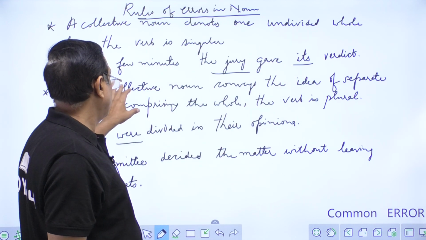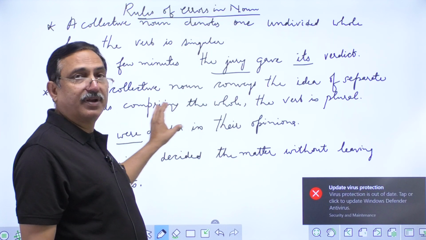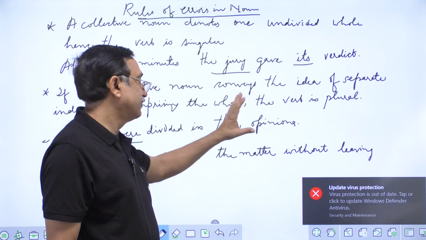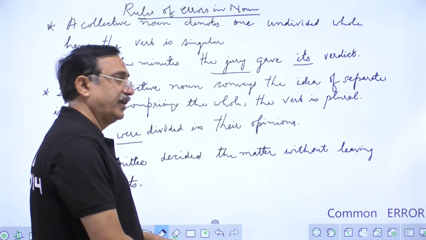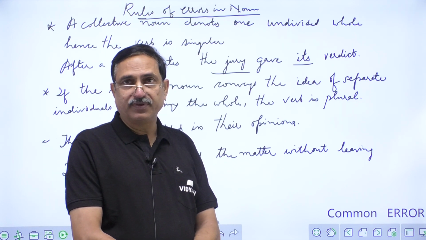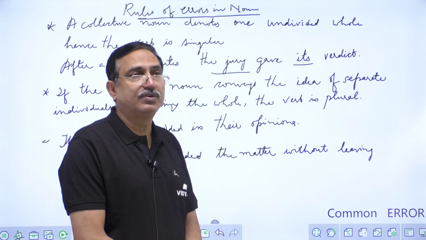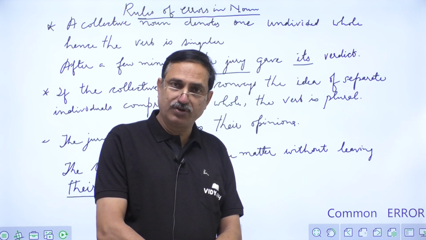The collective noun conveys the idea of separate individuals comprising the whole. The verb is plural. The jury were divided in their opinion. For example, you can take the example of Babri Masjid. The High Court's decision by the three judges was different for each.